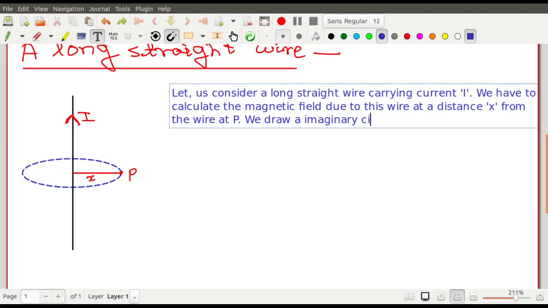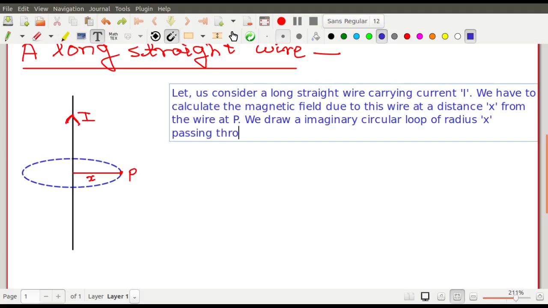We draw an imaginary circular loop of radius x passing through P, with its center being on the wire.